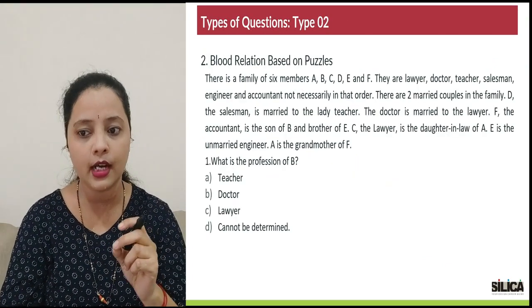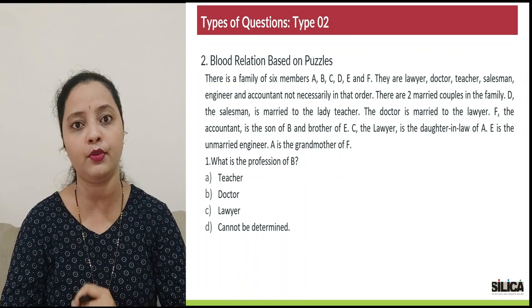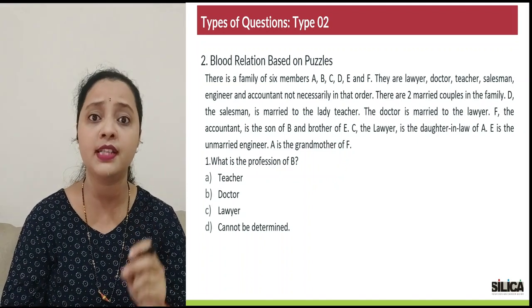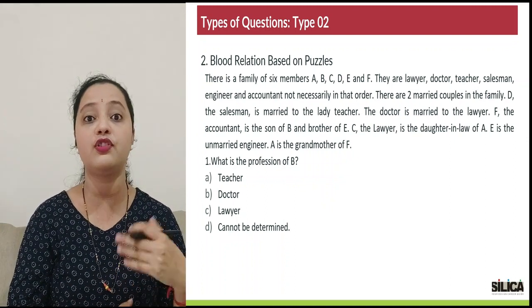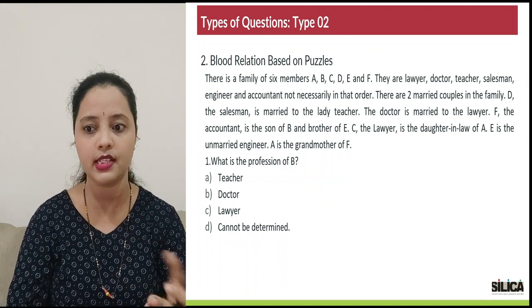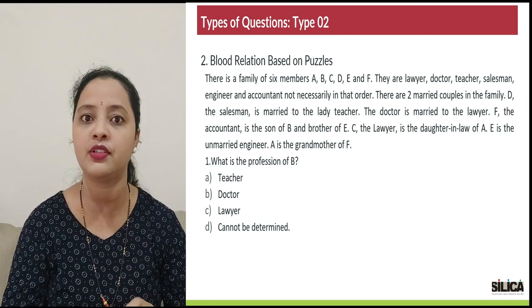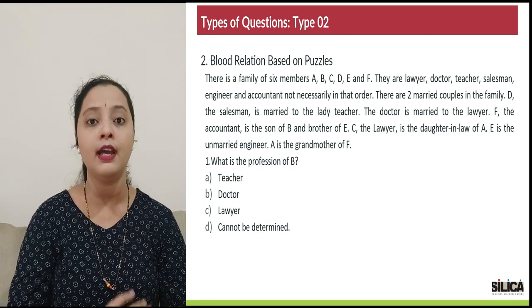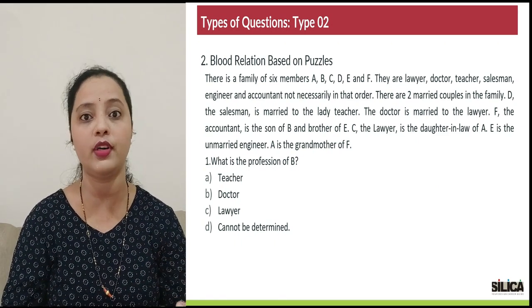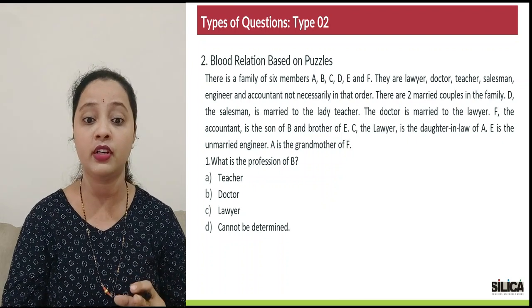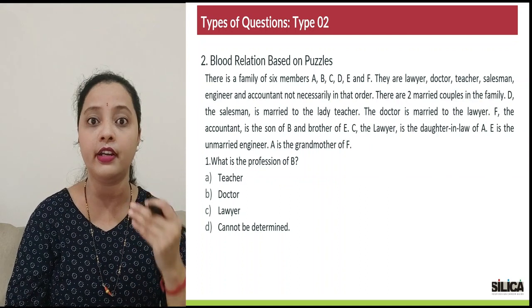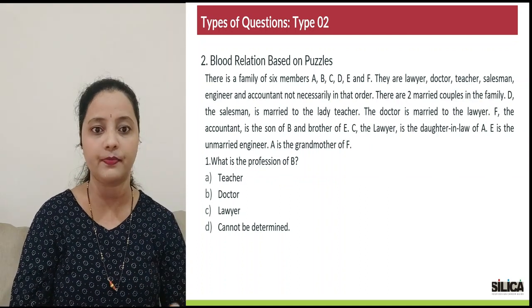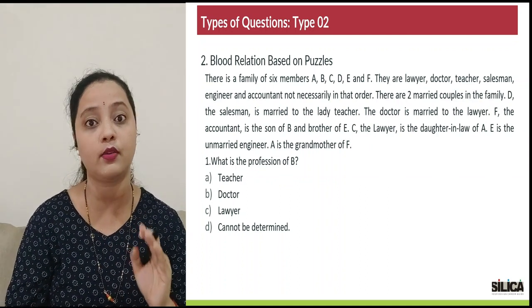Now this is another type of question that you get in blood relations, that is puzzles based on blood relations. Now this is the kind of question which generally is more scoring, because you see the length of the question, there's so much data given, and generally you have 2-3 questions below it to answer. So what is your task? Read the question carefully, draw a family tree for it, deduce the relation and answer your question. Okay, so let's check what the question is saying.